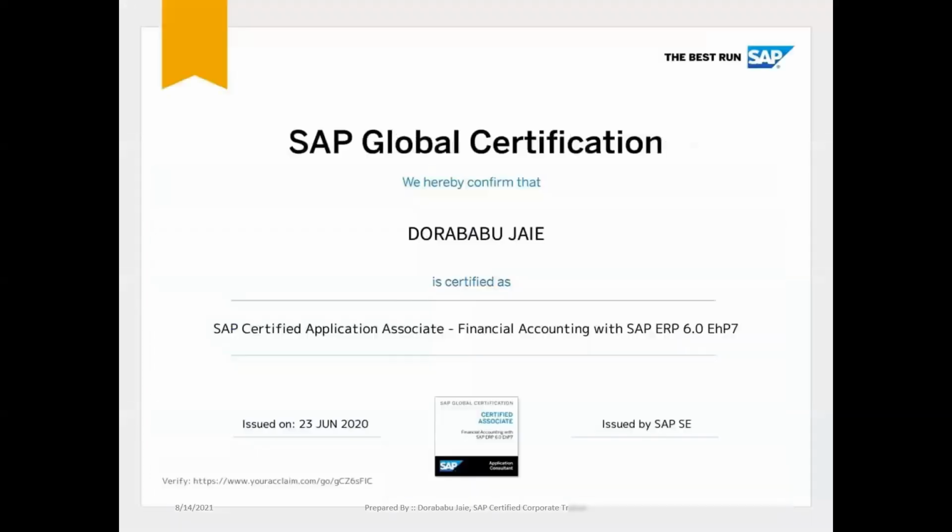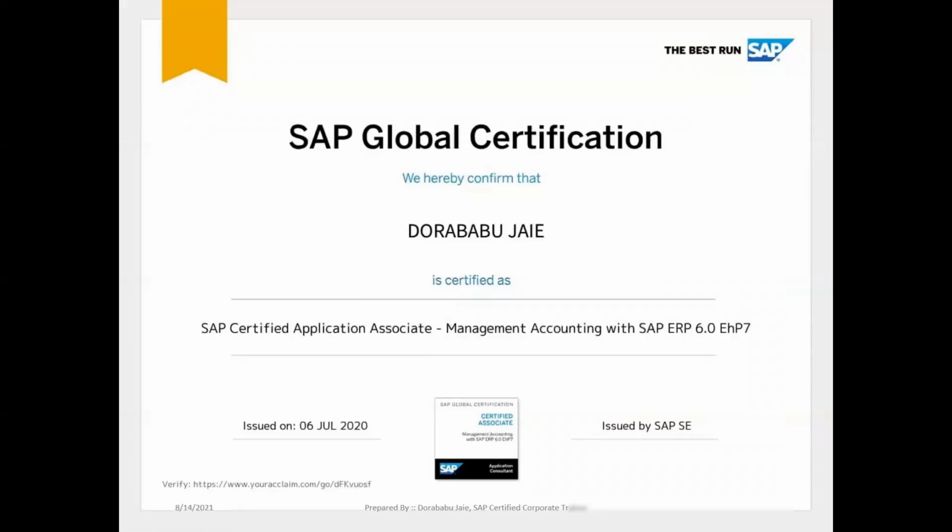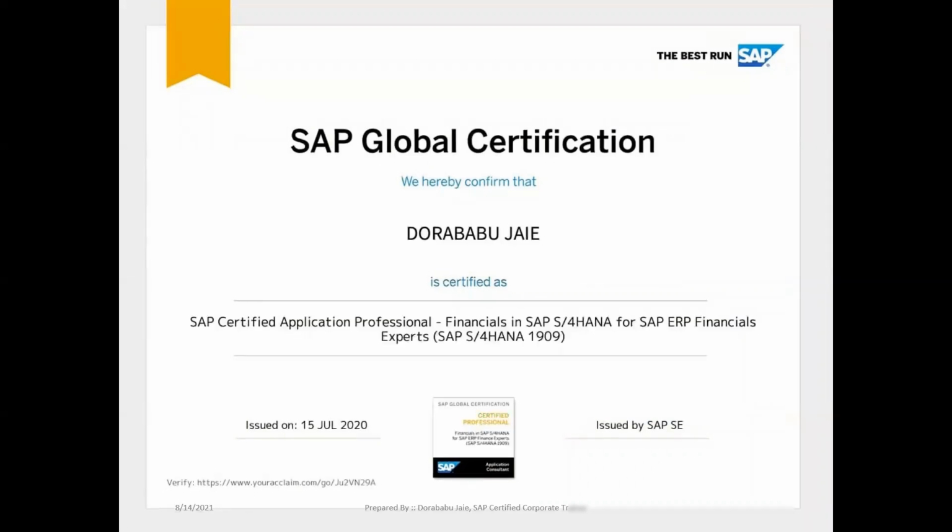Next level. Myself Dorbabu Jay, and I am certified in SAP FI, financial accounting, on the latest version ERP 6.0 EhP 7. I am SAP globally certified in SAP CO, management accounting with SAP ERP 6.0 EhP 7, and I am certified in SAP S4 HANA.